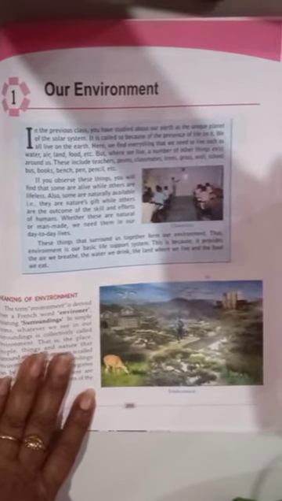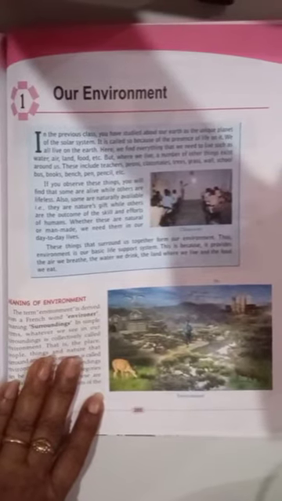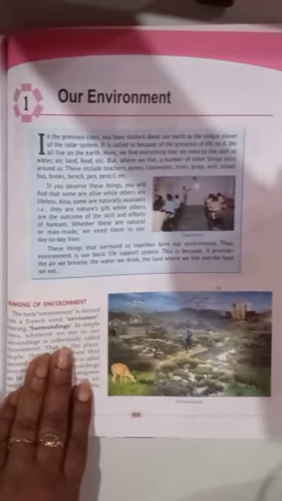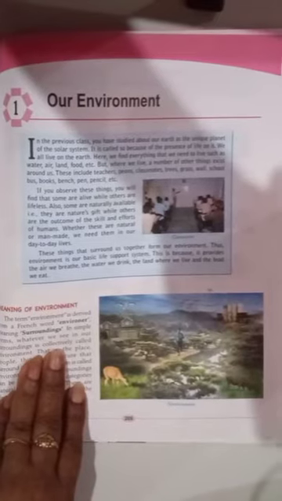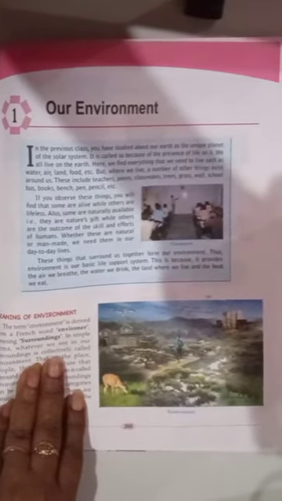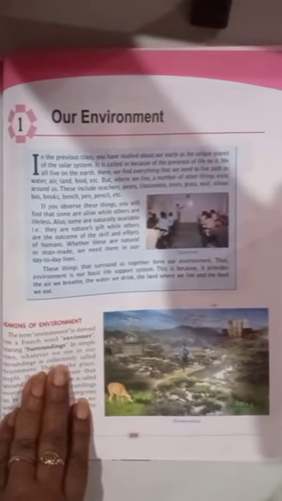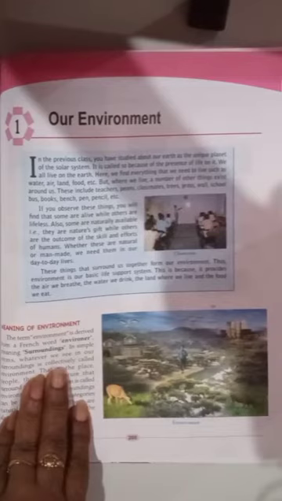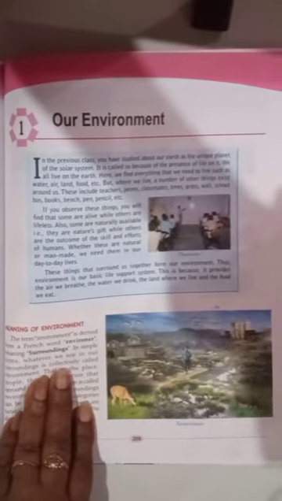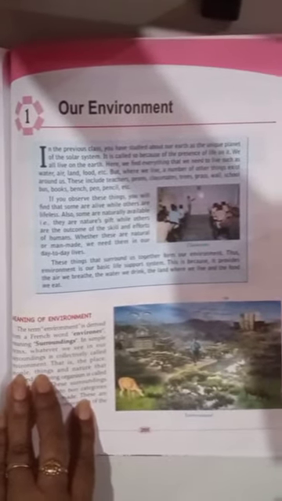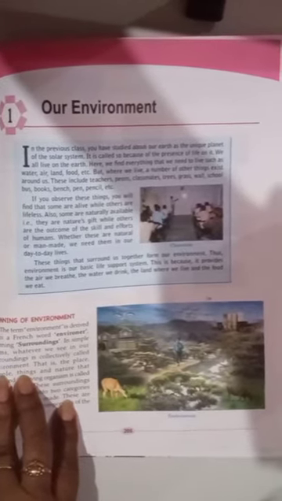Let us start the first chapter, our environment, from geography. In the previous class, you have studied about our Earth, and it is called the unique planet of the solar system. And why is it called the unique planet? You have already learned about that. But in class 7th, you have to study about environment. And what do you know about environment?